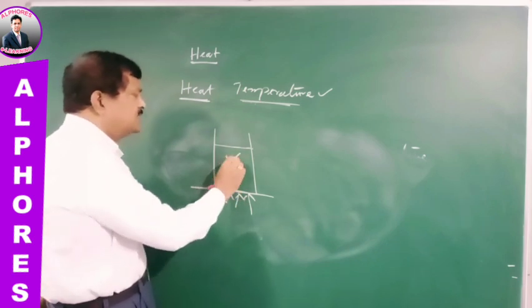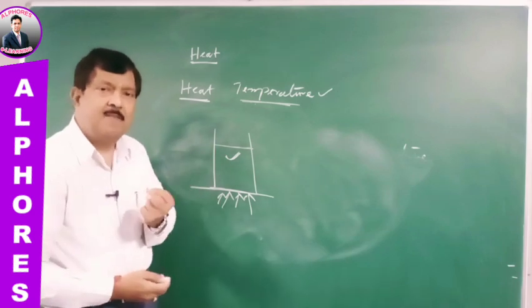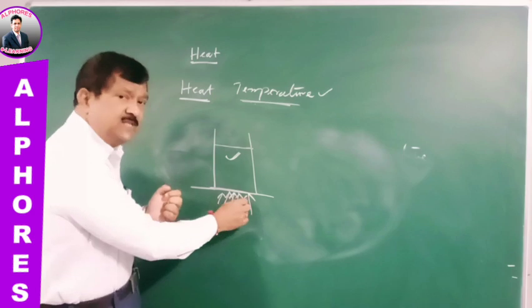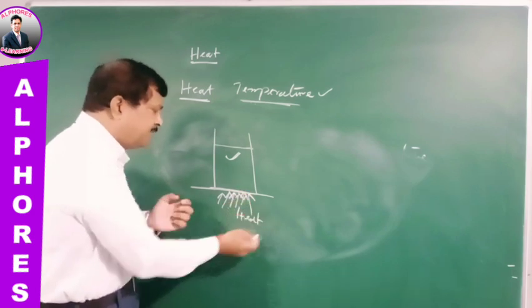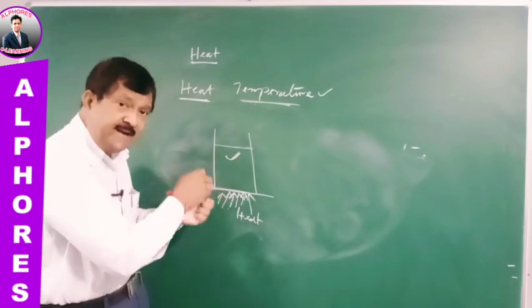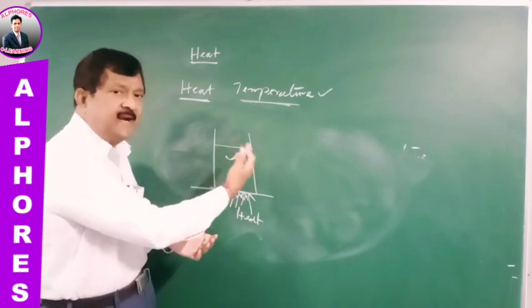You are supplying heat energy from the flame, the container is heated, and from the container the water takes energy and is also heated.